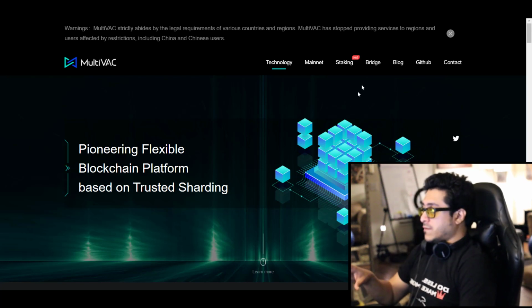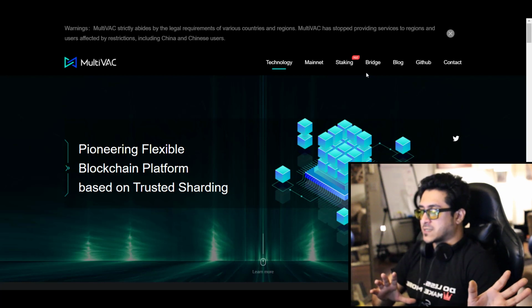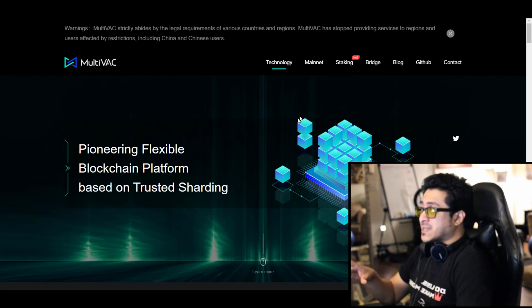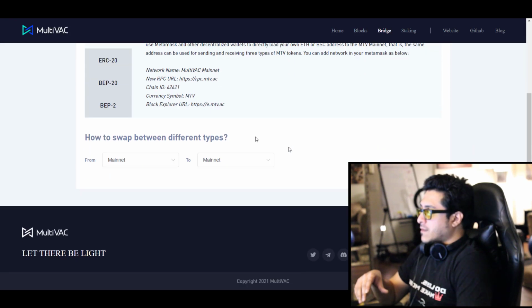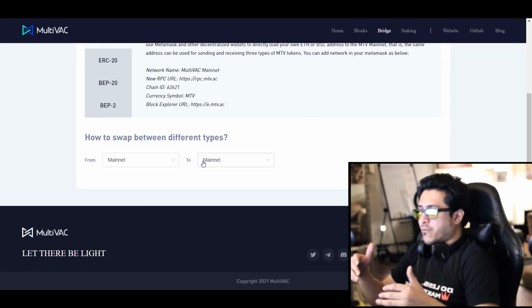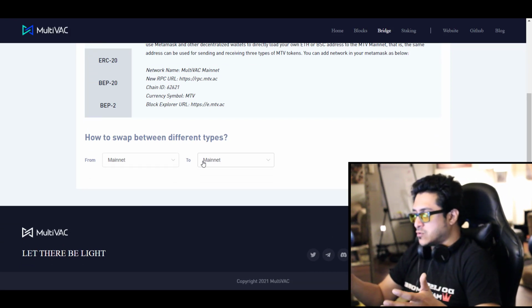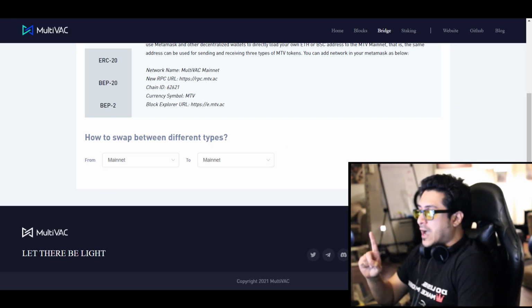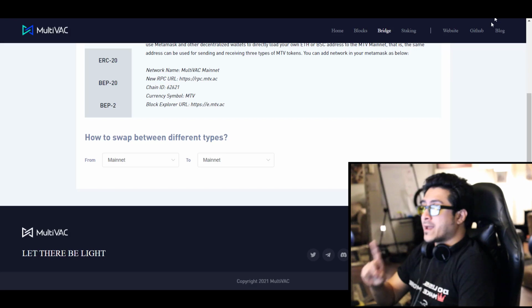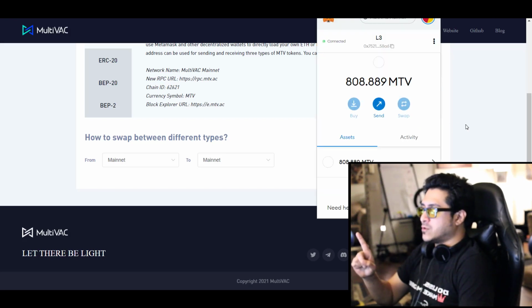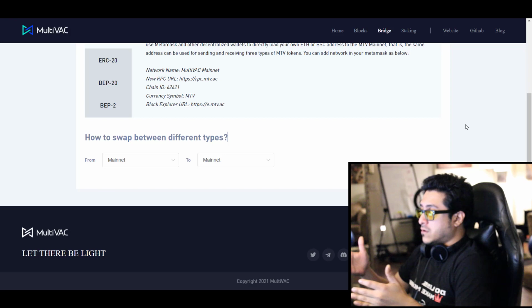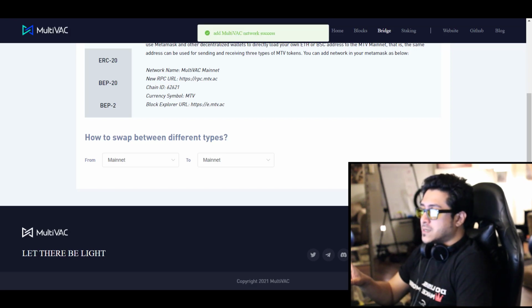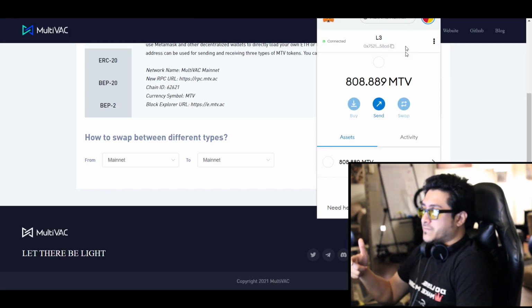So let's assume you're using one of the DEXes, not KuCoin. If that's the case, you go to bridge, and over here all you have to do is choose from and to. I'm focusing on staking, and to stake you need to transfer the tokens to the mainnet. First, you have to add the MultiVAC network to your MetaMask, because I'm using MetaMask as an example. All you have to do is click on this and it'll automatically add the network to your MetaMask.